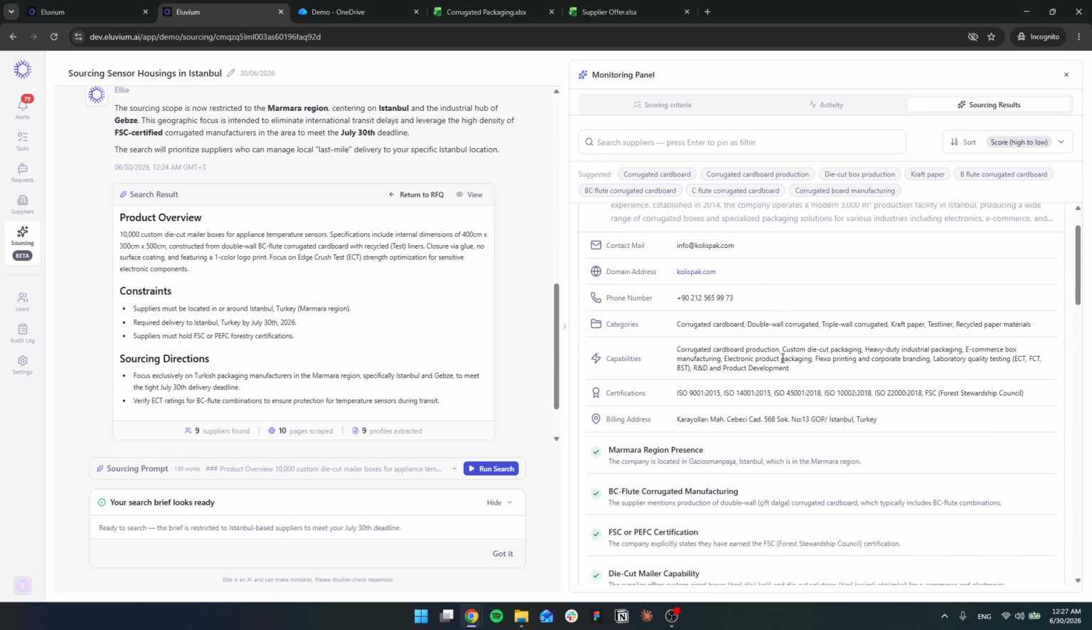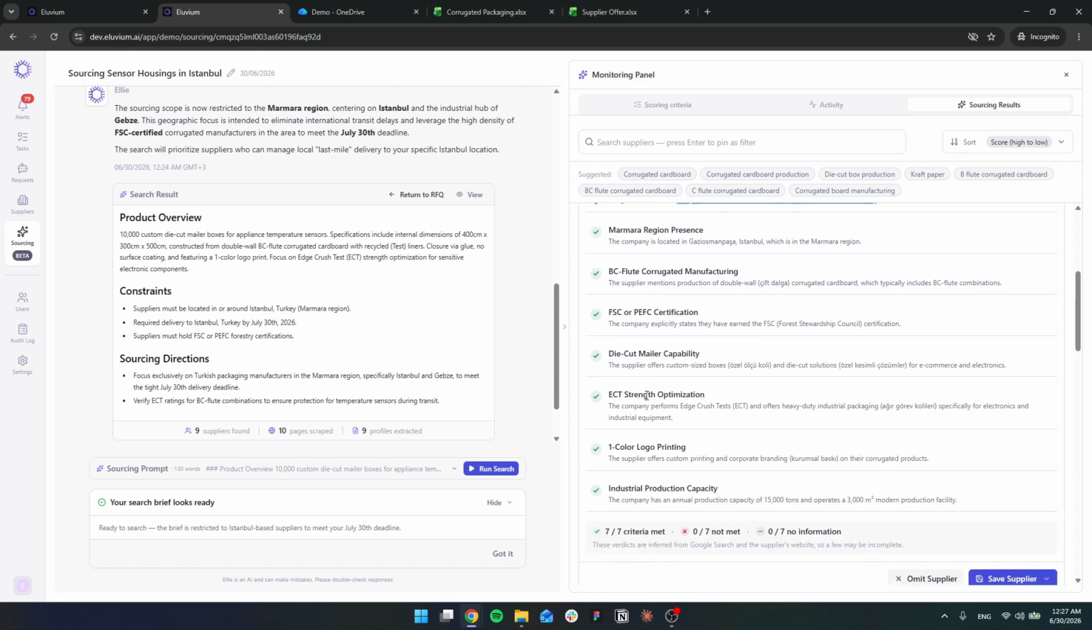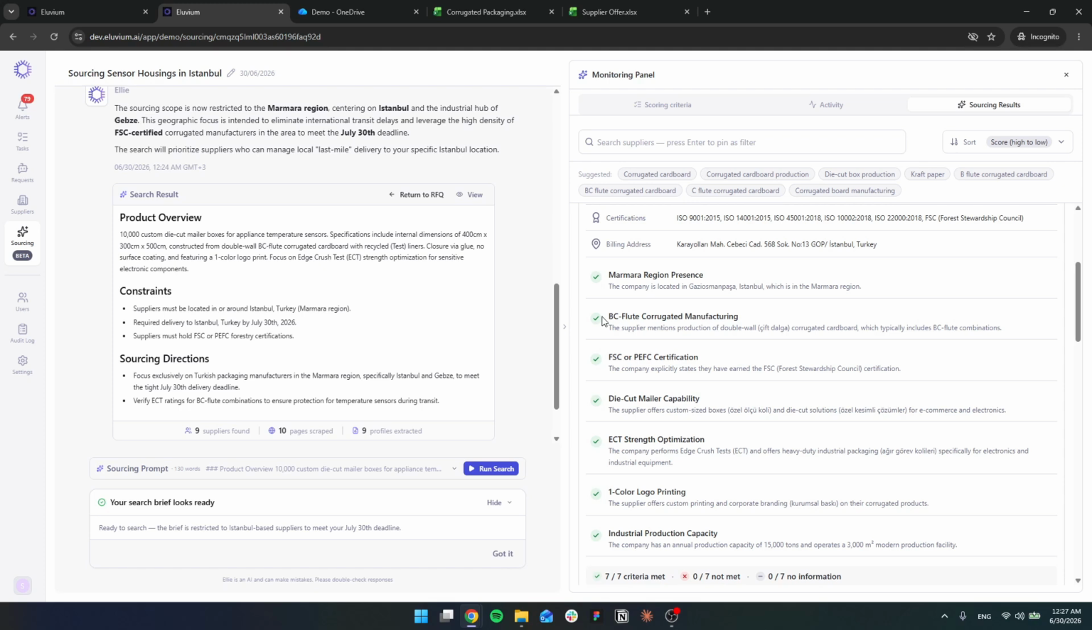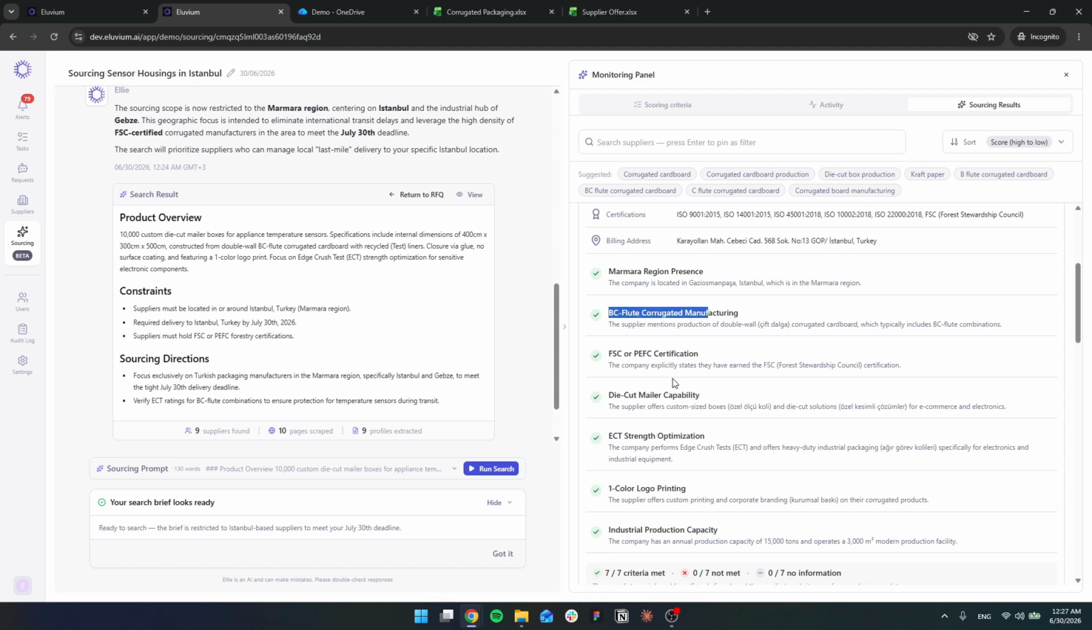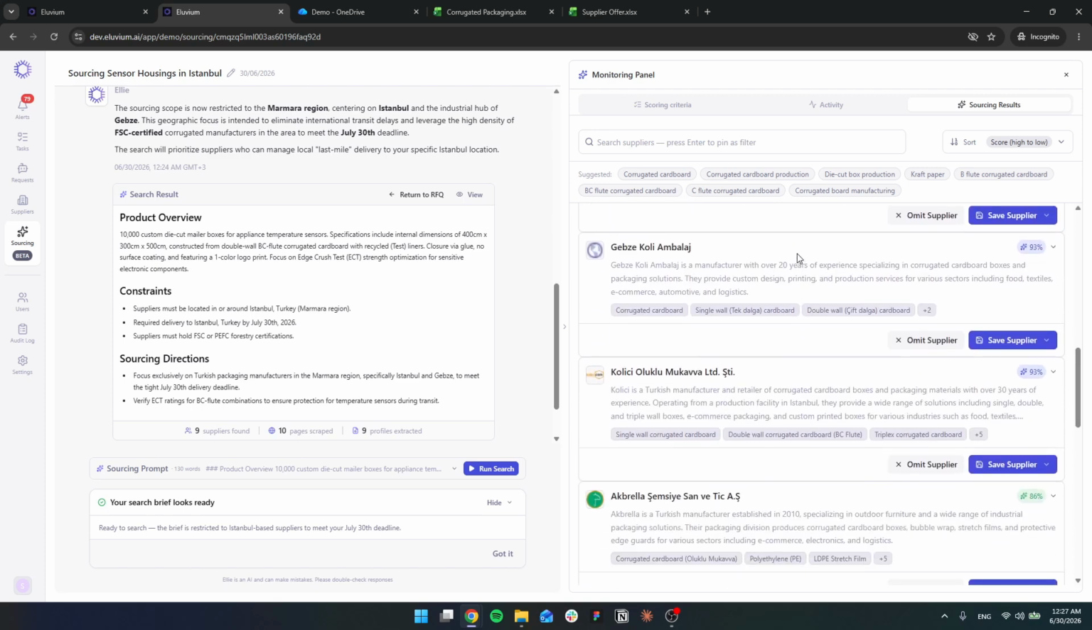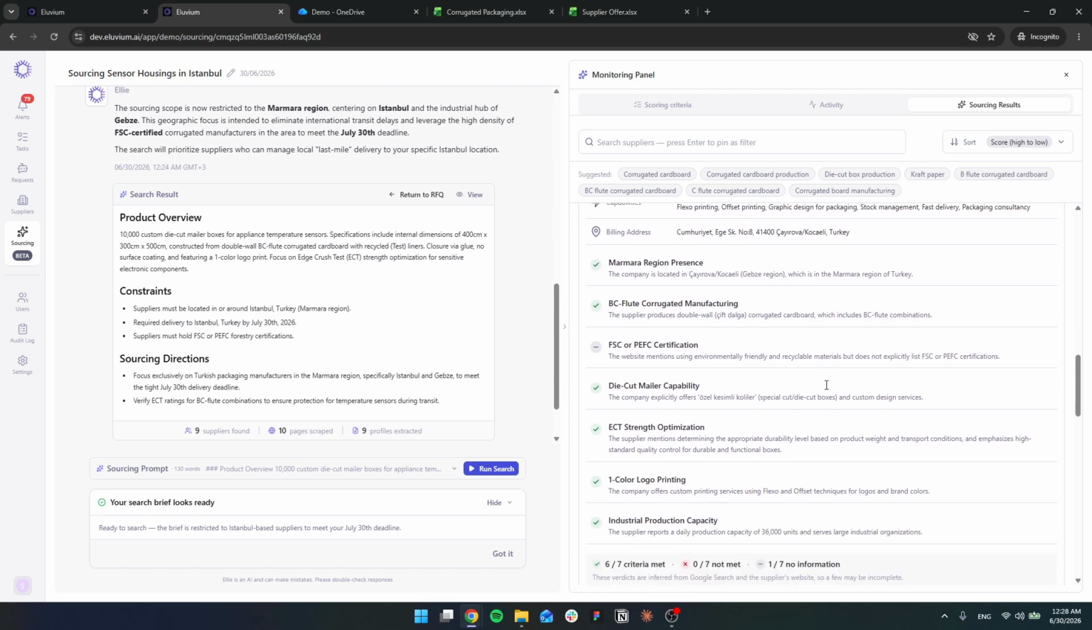She's gotten the contact information for us, their capabilities, their certifications, address, and she's rated that 7 out of 7 criteria met, right? So it is in the Marmara region. They are capable of making BC flute corrugated. They do have the certifications we're looking for, etc. Right? So she's ranked all these suppliers for us.